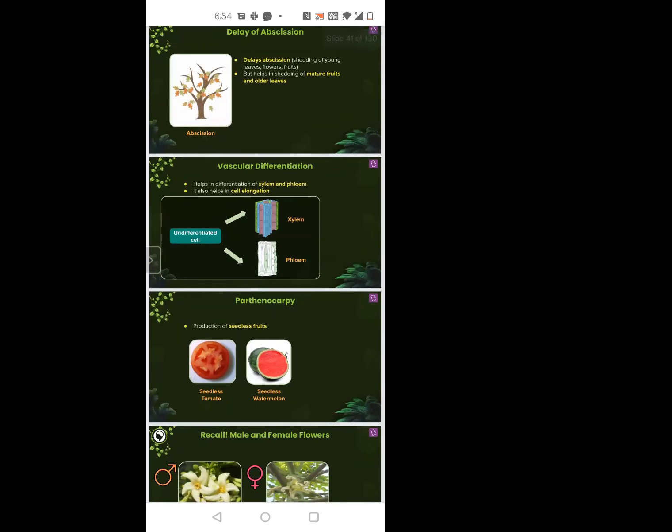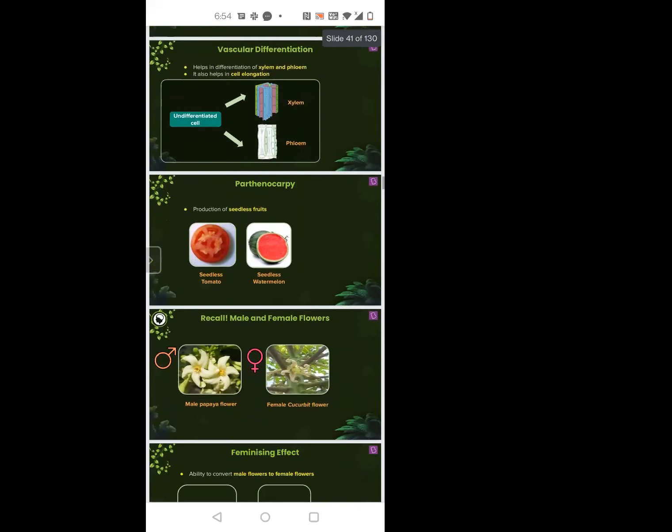Then next is vascular differentiation. You remember we learned about differentiation? Differentiation, dedifferentiation. Meristematic tissues become permanent tissues by differentiation. That will again become meristematic tissue by dedifferentiation, and it will again become permanent tissue by redifferentiation. Very good. So when differentiation is happening and xylem and phloem are formed, that process is also controlled by auxin.